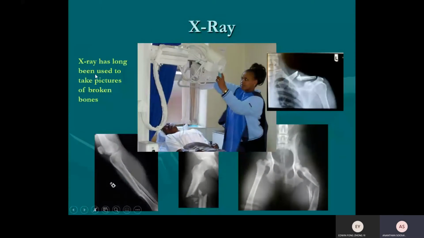Okay, so X-ray has long been used to take pictures of broken bones. So to check any damage to the bones, any internal structure, whether the atoms are arranged properly, or whether there are any delocalized atoms, they use X-ray. To check the arrangement of atoms in a structure, they also use X-ray, checking the deflection of X-ray to see how the atoms are arranged. Uses of X-ray in science.